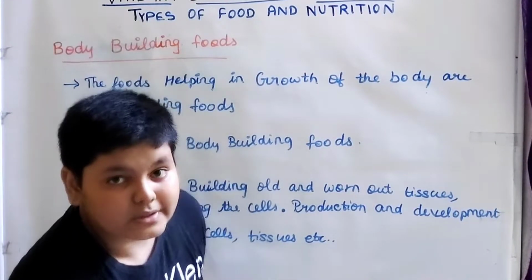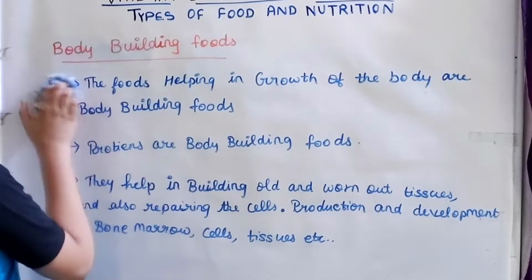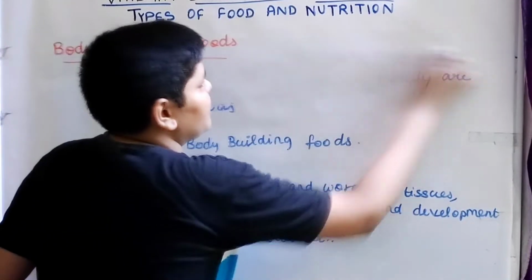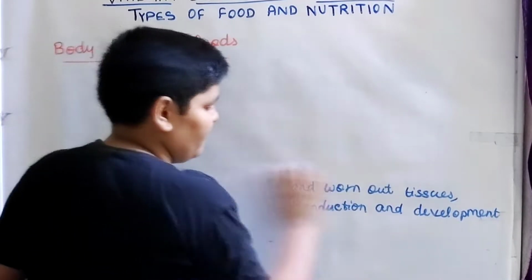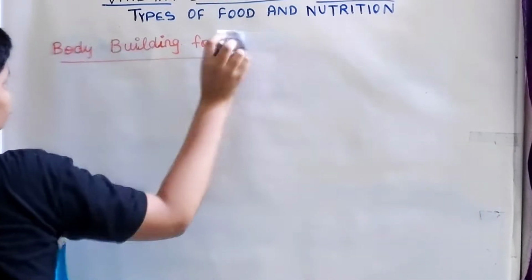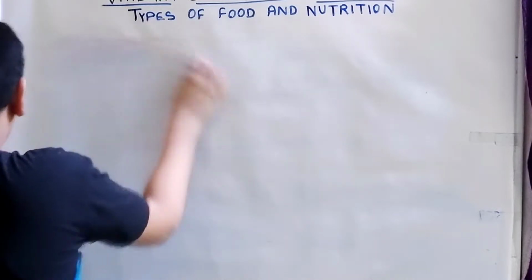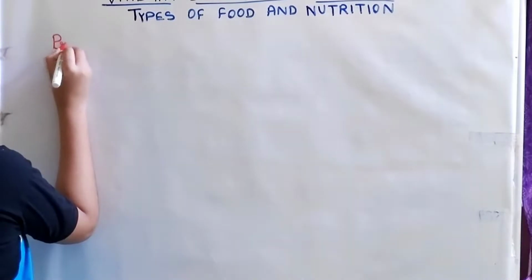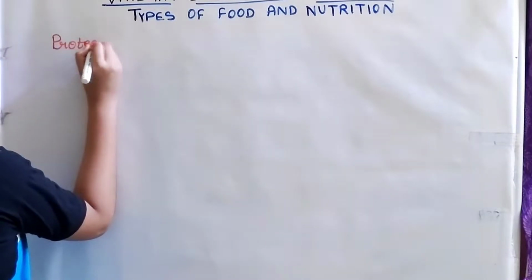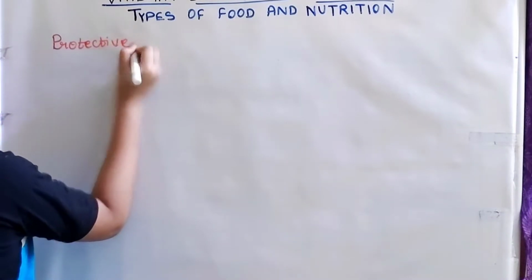Now let us move on to the protective foods. What are the protective foods? As the name suggests, protective foods are the foods which protect us from various problems. So after bodybuilding foods, we have protective foods.